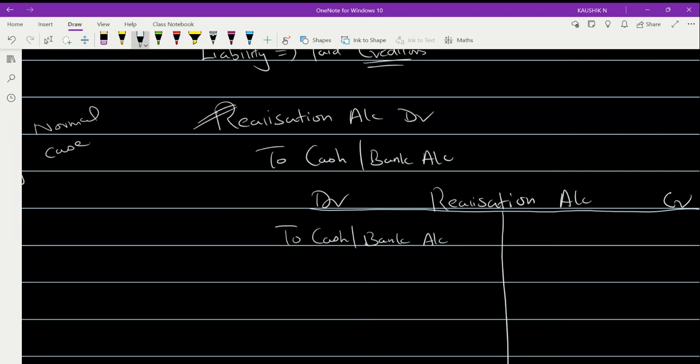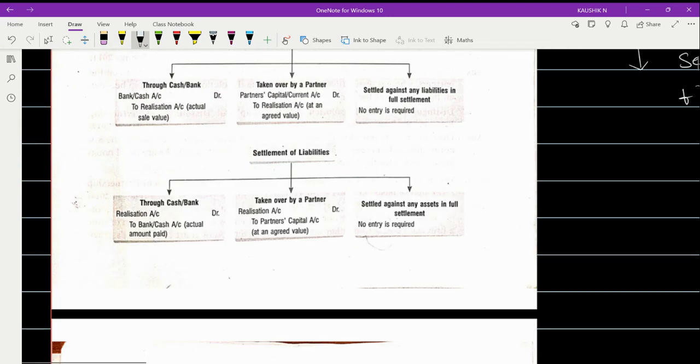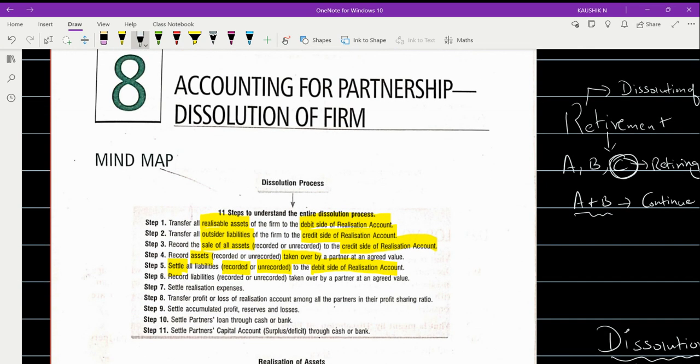This is how the payment should be done. If it is a normal case, it will be creditors account debited to cash or bank, but in dissolution it should route through realization account. So realization account is debited to cash or bank, and that cash or bank is credited. This is what they are trying to say from this particular point. Is it clear to you?